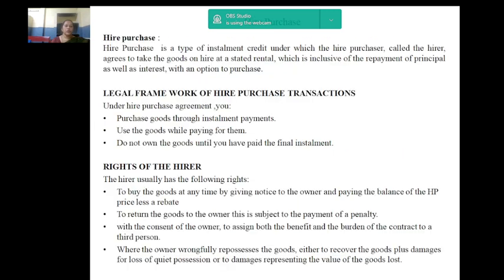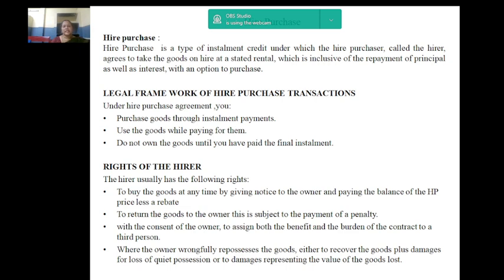Next, we will move on to the next new topic, hire purchase, which is somewhat related to leasing. So, this topic name is hire purchase. So, what is hire purchase? It's a type of installment credit under which the hire purchaser, called the hirer, agrees to take the goods on hire at a stated rental, which is inclusive of the repayment of principal as well as interest with an option to purchase.